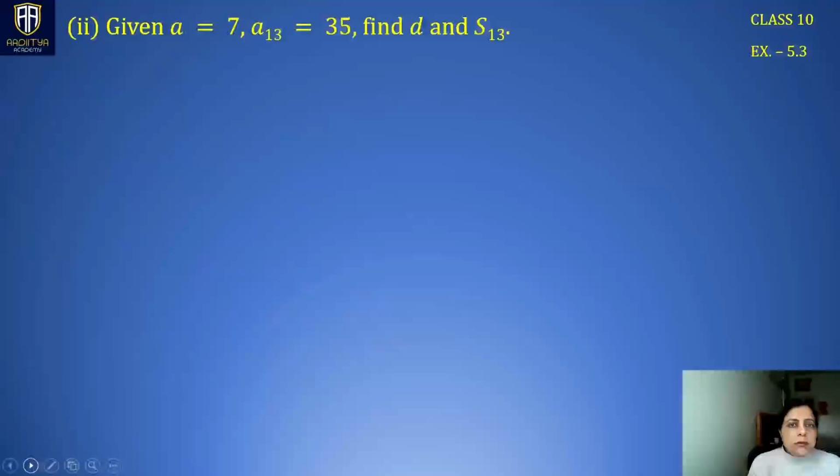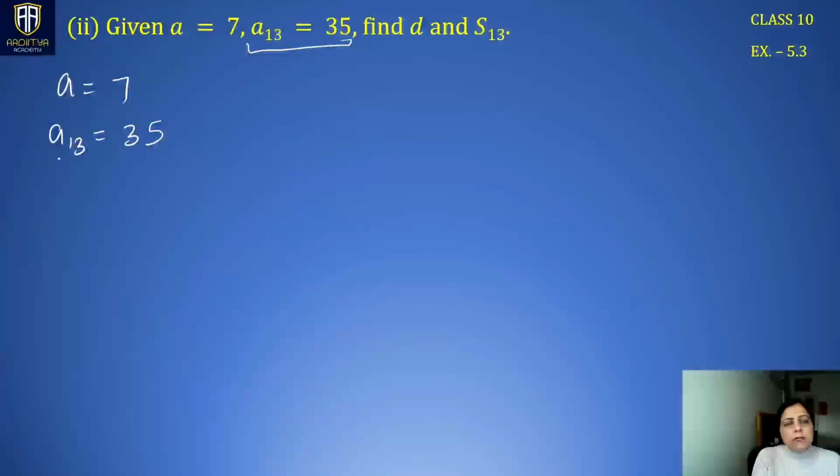Next, this is also the same case. Now in this case, you have to find D first. A is 7. First term is given to us, and 13th term A13 is 35. So we very well know that the formula for An is A plus n minus 1 d. So we can write here A plus 13 minus 1, 12d, which is 35.